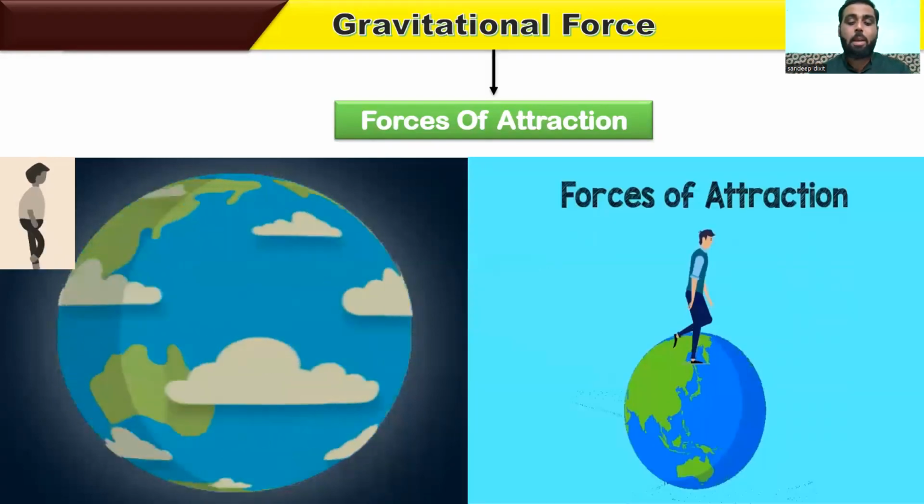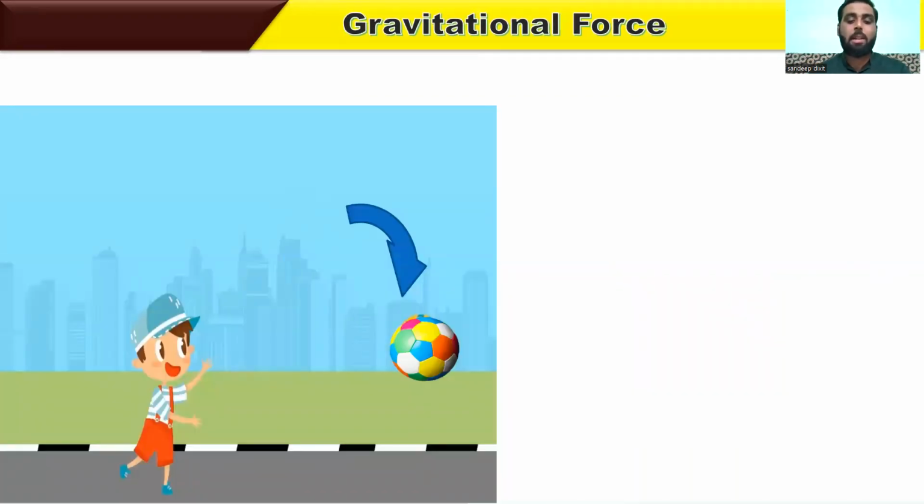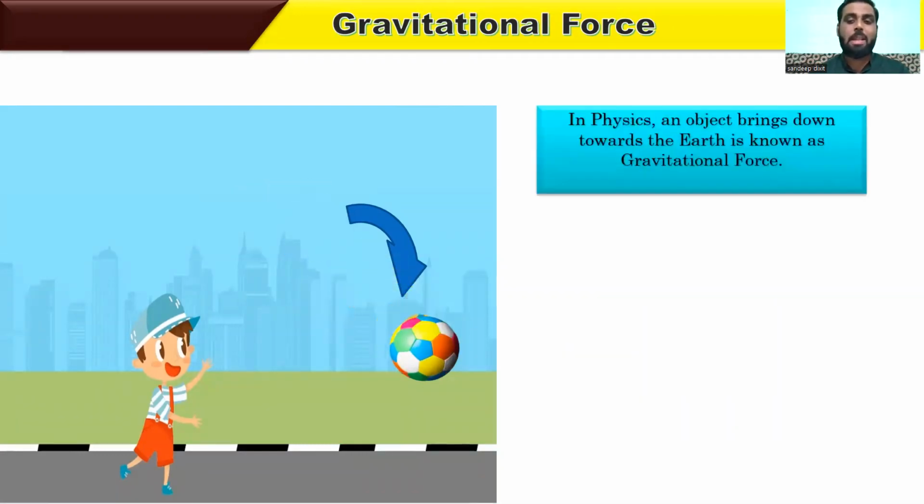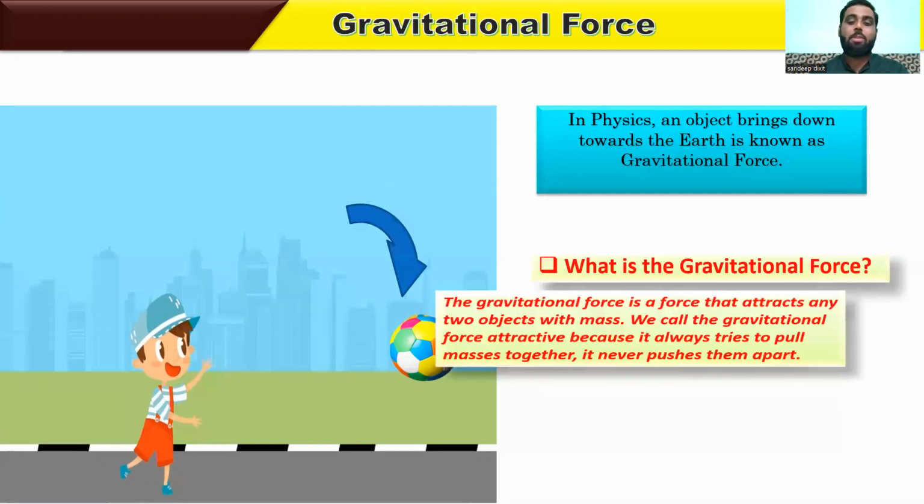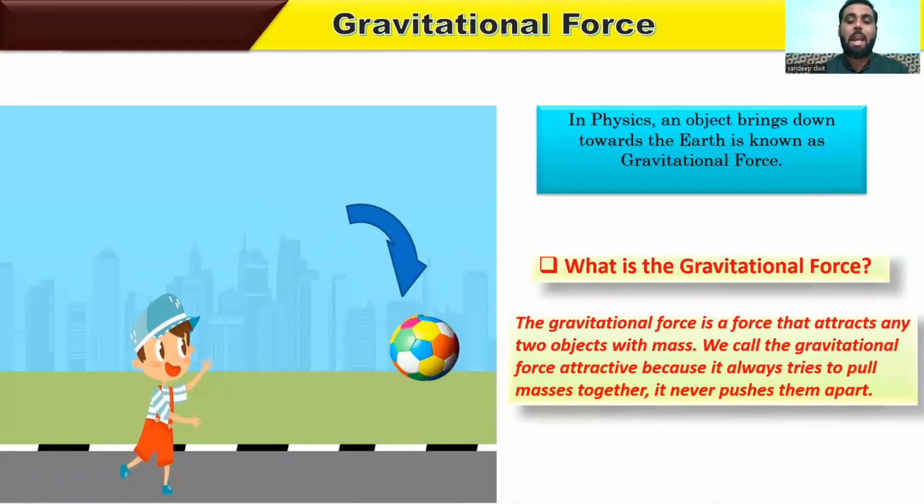Take an example: an object is thrown upward, but it accelerates back towards the earth. In physics, the force that brings an object down towards the earth is known as the gravitational force. But what is the gravitational force? Gravitational force is a force that attracts any two objects with mass. We call the gravitational force an attractive force. It always tries to pull masses together. It never pushes them apart. That means the object should have a mass.